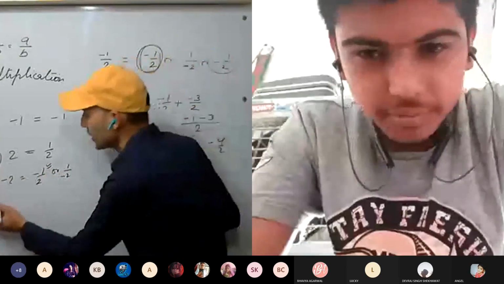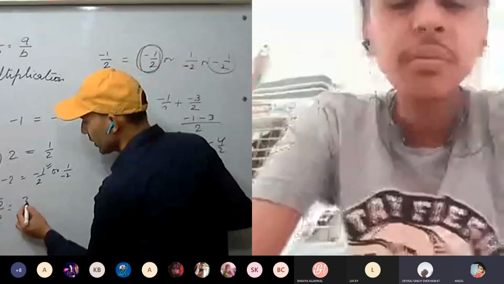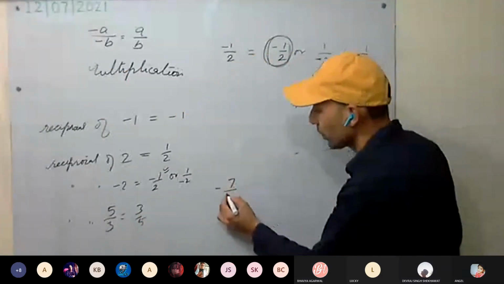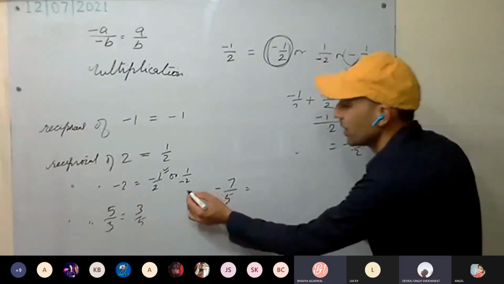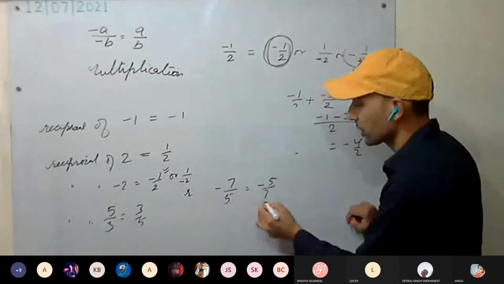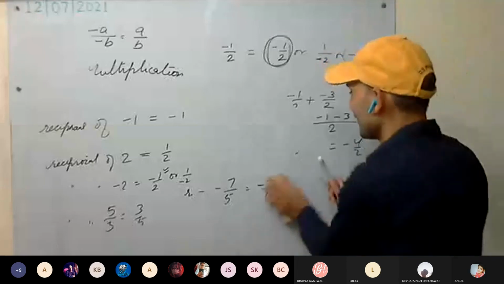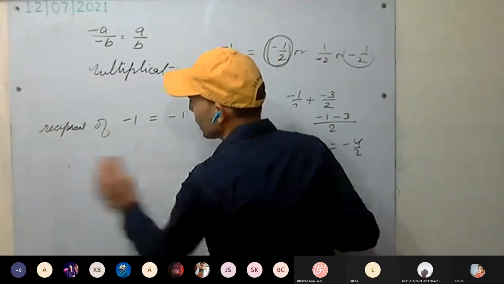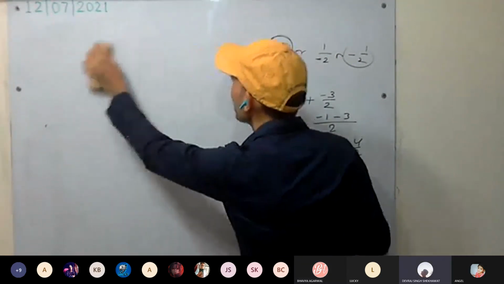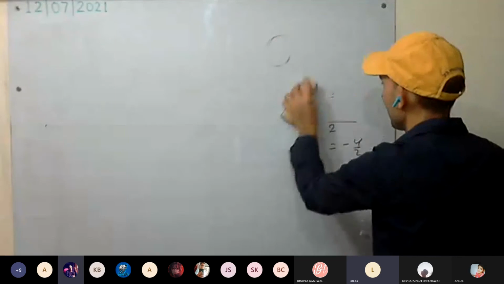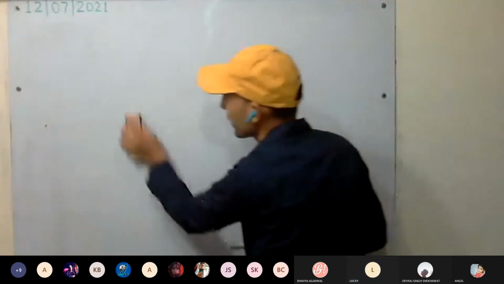Okay, reciprocal of 5 by 3 is 3 by 5. Reciprocal of -7 upon 5 is -5 upon 7. Reciprocal of this one is this one. Reciprocal of 0? Who is saying 1 by 0? We won't say infinite. We say it is undefined. This is clear?